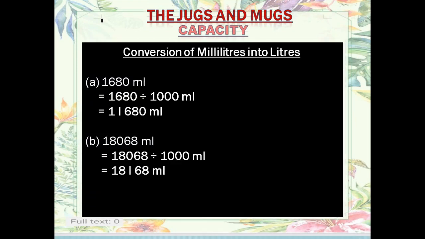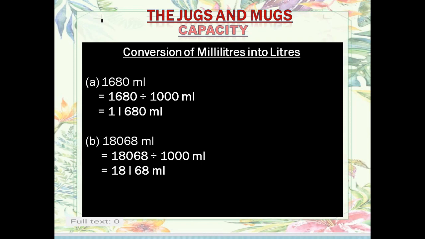Now conversion of milliliters into liters. Here again we have to convert 1680 milliliter into liters. We know that from a small unit to a big unit we divide. Here we will divide by 1000, because we know that 1 liter is equal to 1000 milliliter.